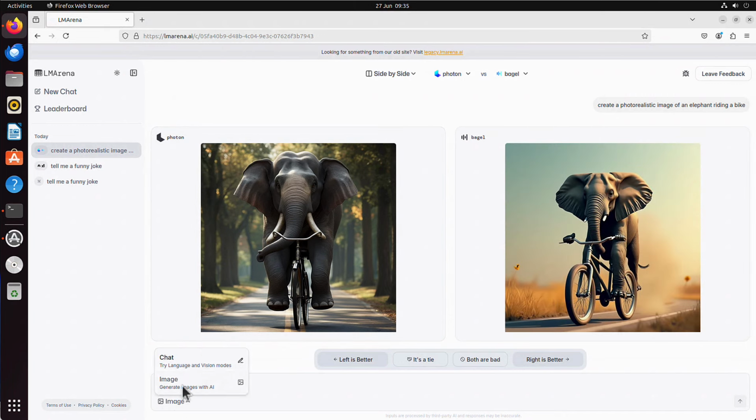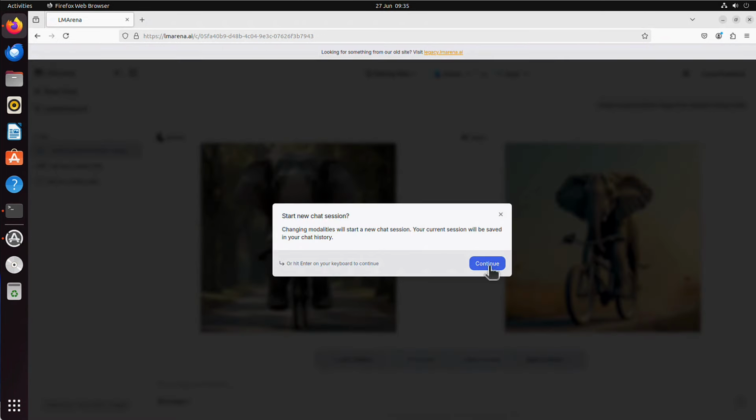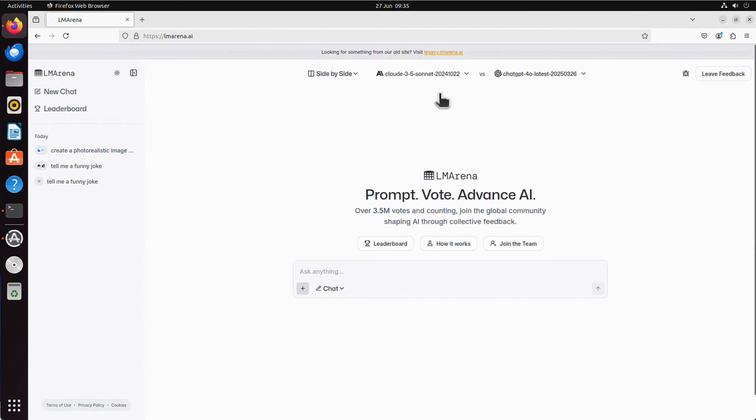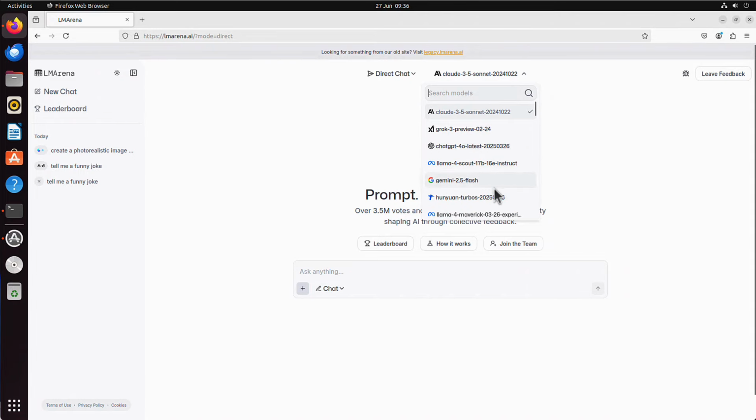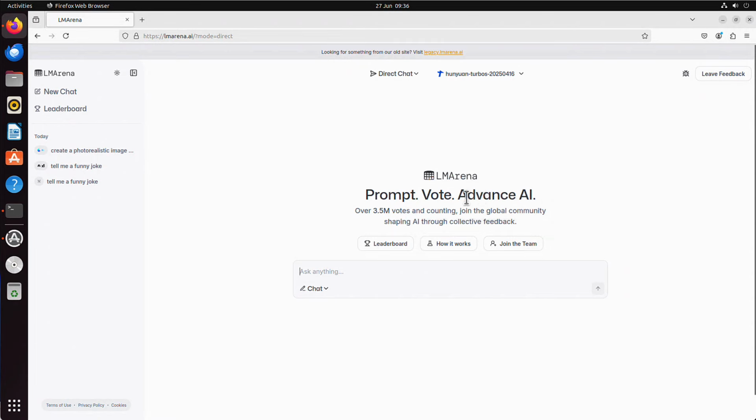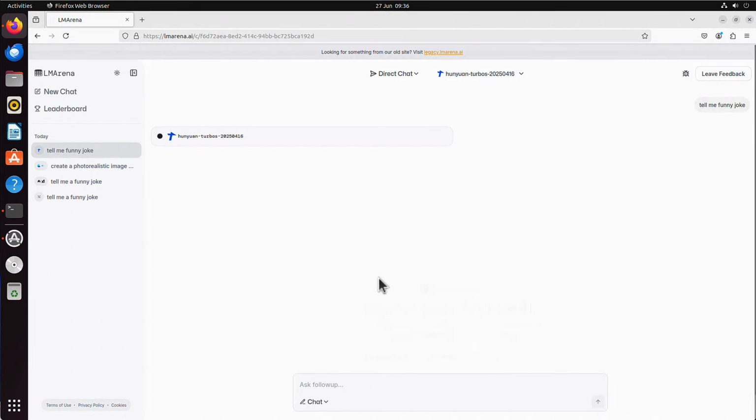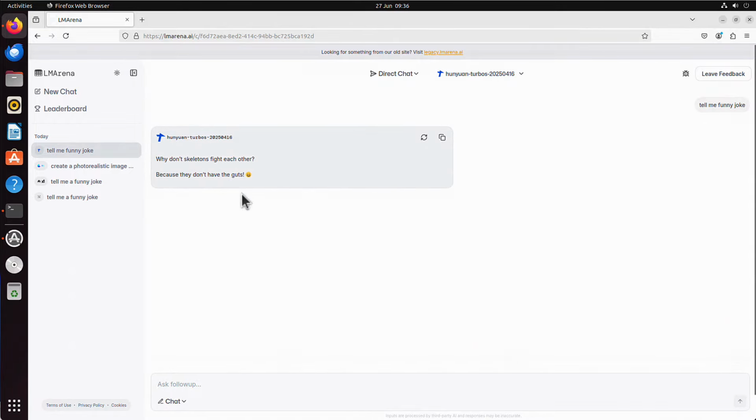Let's change it back to text, to chat, sorry. Yes, start new session, because the models will change again. And now I just wanted to show you the third option, which is not side by side, but direct chat. But this is kind of self-explanatory, because you simply choose one and you just work. Hunyuan Turbos. Okay, tell me a funny joke. What will Hunyuan Turbos come up with? Let's see. Alright, came up with something, but we can see we can't compare it to anything, yes? But we can still use it.